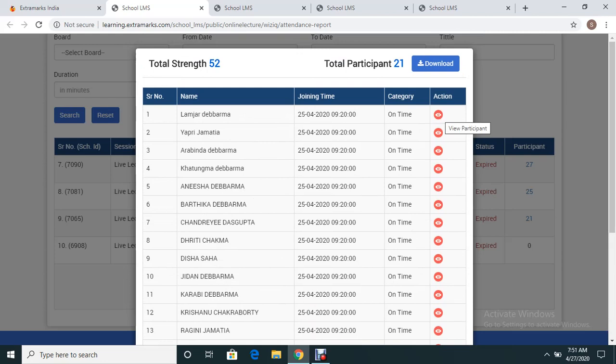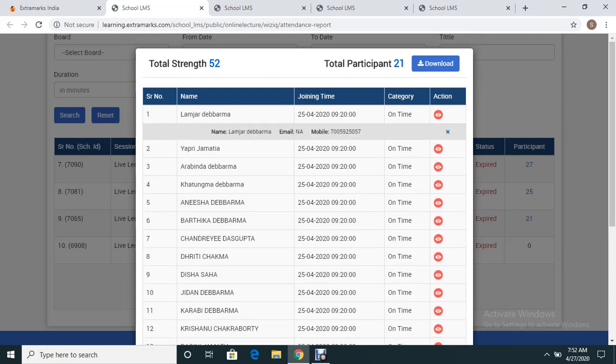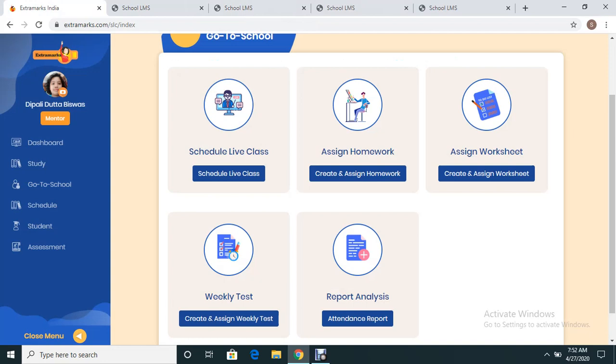This is the fourth feature. View participants will allow you to see the names of the students and the mobile numbers of the students. So that is also there. It is quite detailed, and it is going to help the school in many ways. Okay, so going back to another feature.